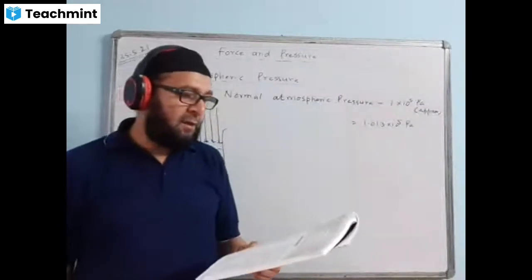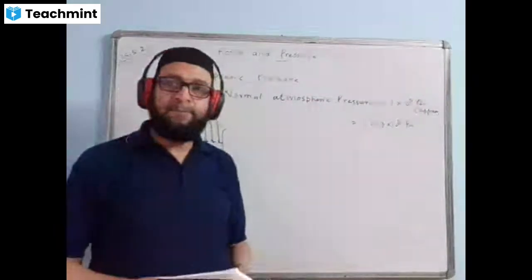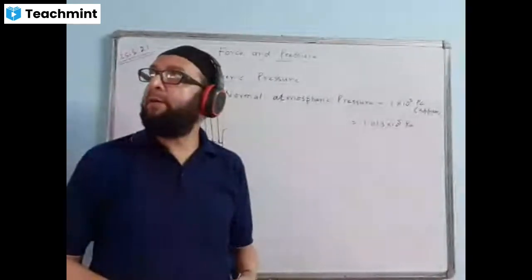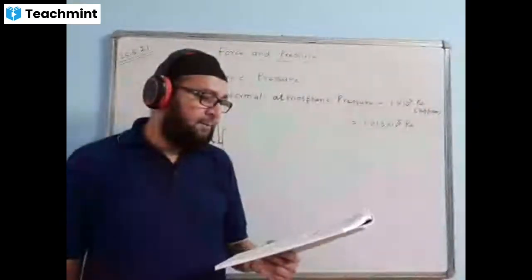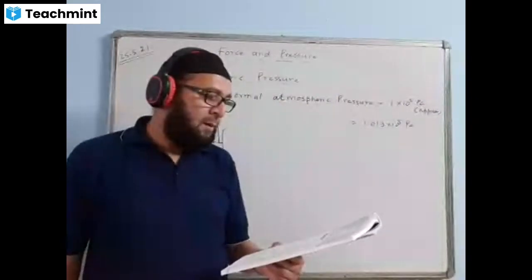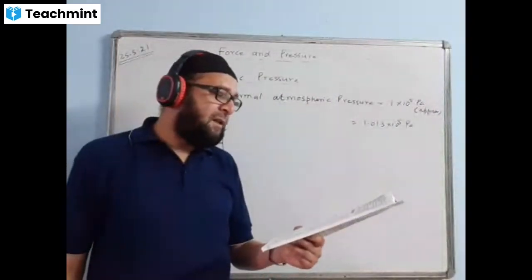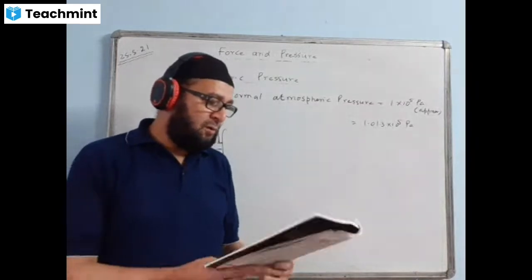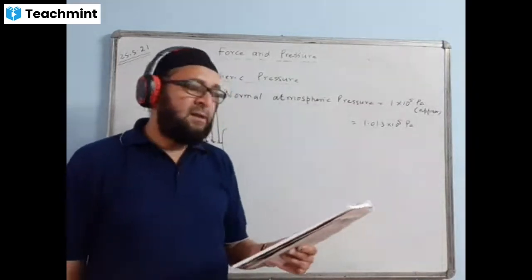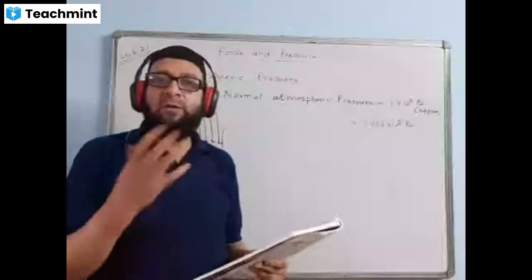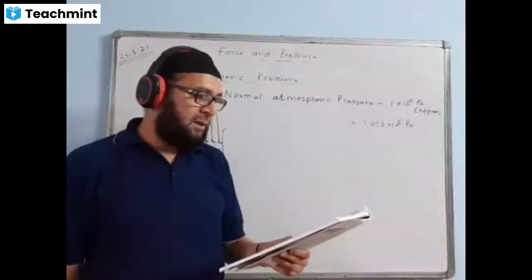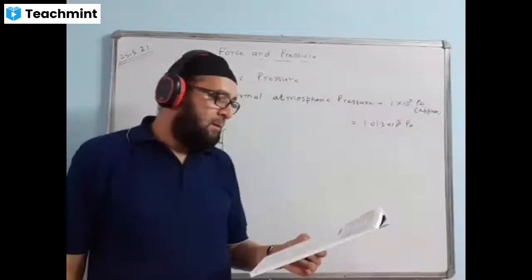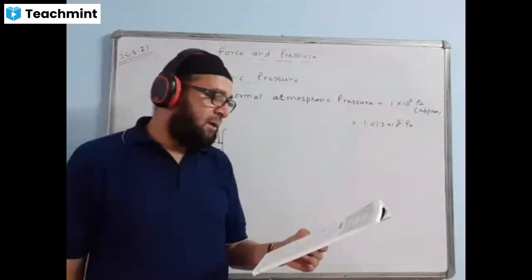Pressure is less on a surface of large area. Pressure value will be less when the surface area is large. Yeah, correct. Now next one, F. The pressure on a surface increases with an increase in the thrust of the surface. Is it true or false? The answer is yes. More the thrust, that is more the force, more the pressure. So F is correct, so no need to correct it.